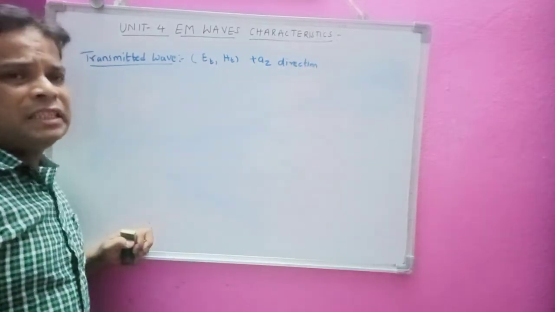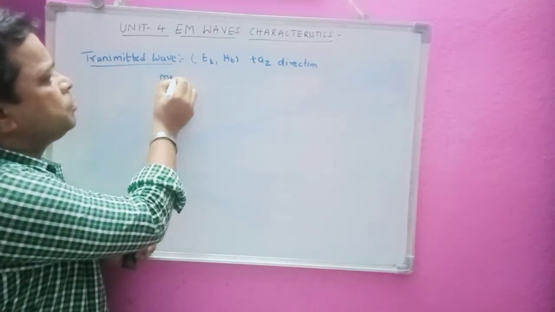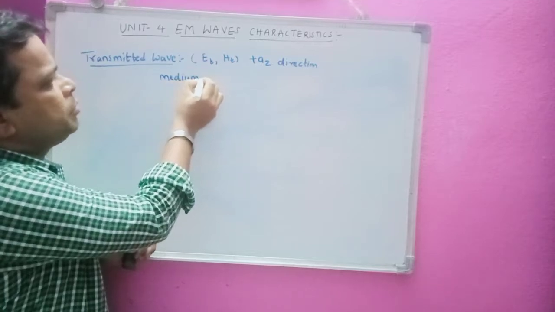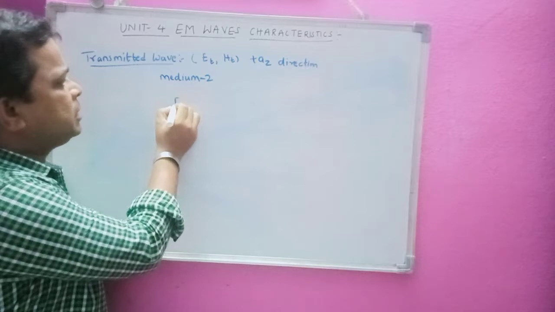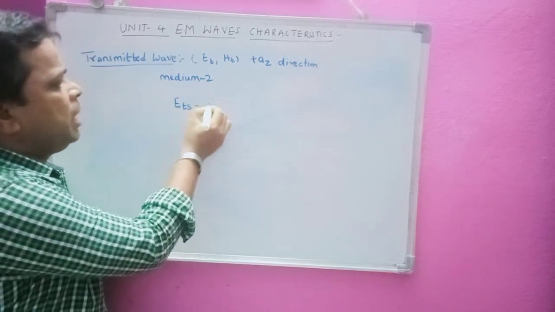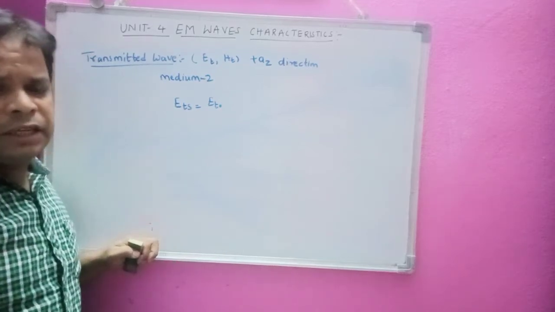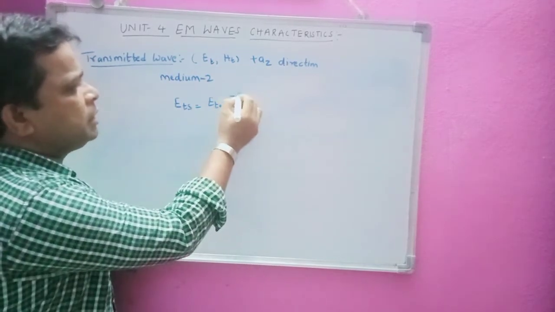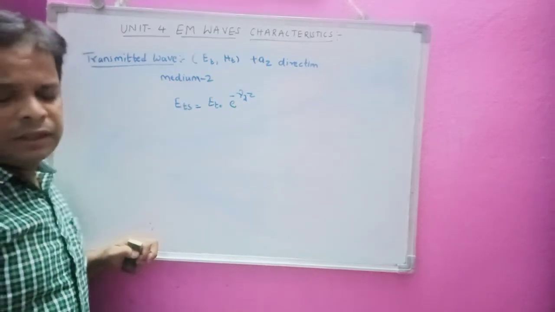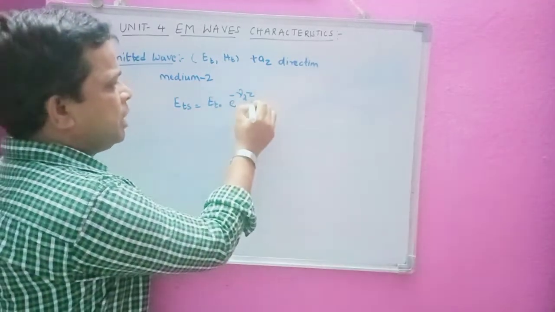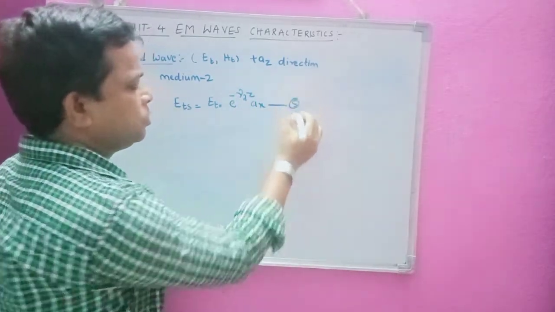So now the wave is in which medium? It is in medium 2. Okay. So here it is in medium 2. Now here I have to write the fields as ETS, and E T naught, and the wave is propagating in positive z direction, we have to take e power minus gamma 2z. Okay, why? Because the wave is propagating in the positive direction, that is medium 2, into ax. Let us take this as equation number 5, continuation of those equations.